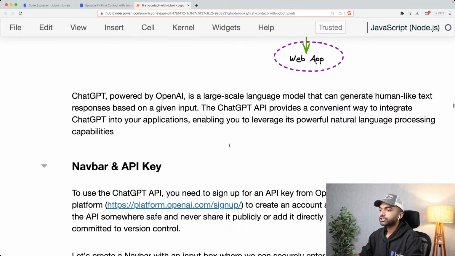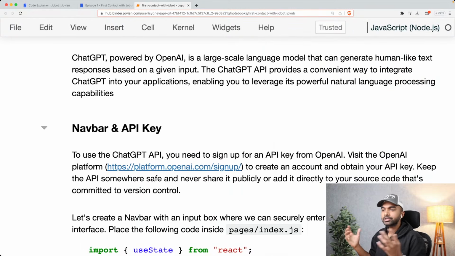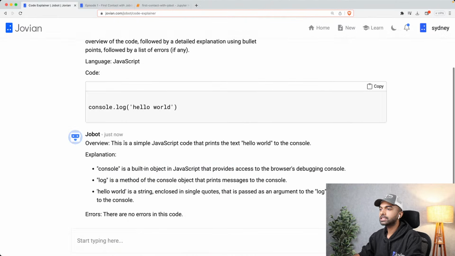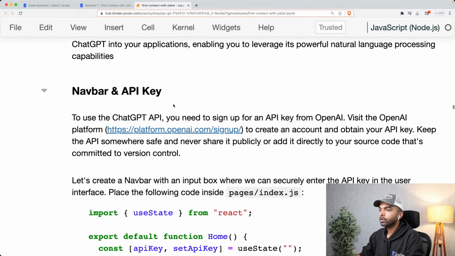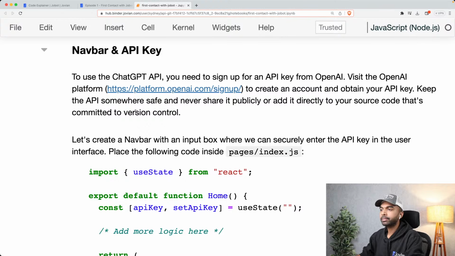All right. So ChatGPT powered by OpenAI is a large-scale language model. You probably know all about it. But ChatGPT also provides an API which allows a convenient way to integrate ChatGPT into your applications. And that is how we've built out all of these features on Jovian related to Jobot. Okay, so we are going to see how to leverage the ChatGPT API.